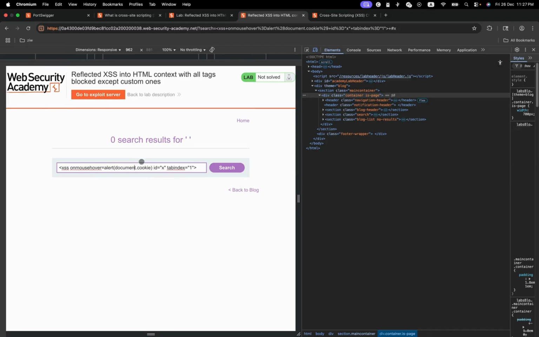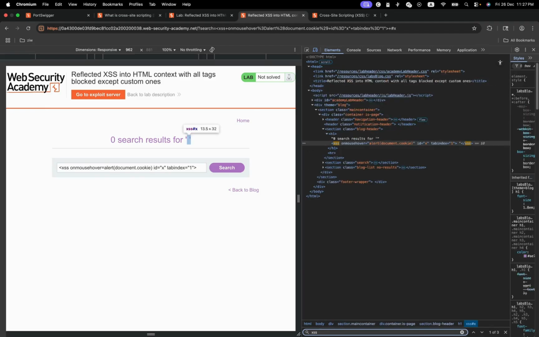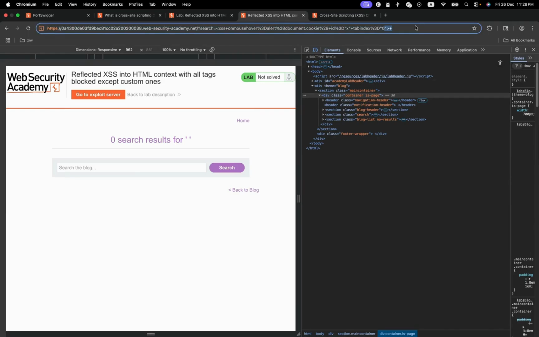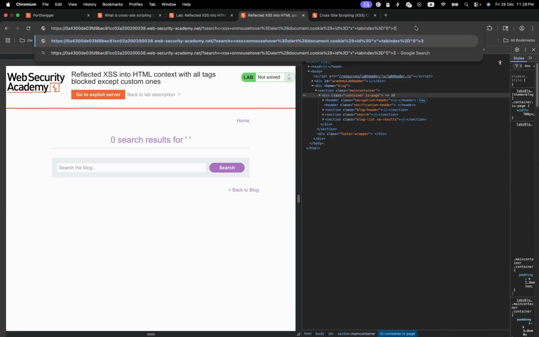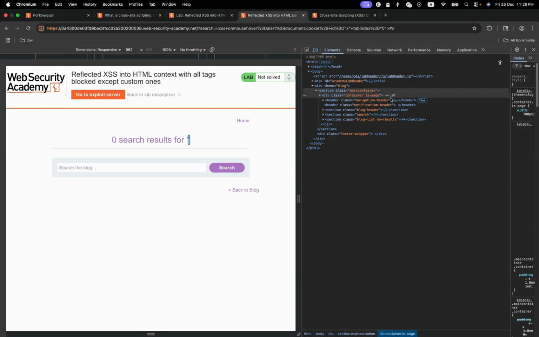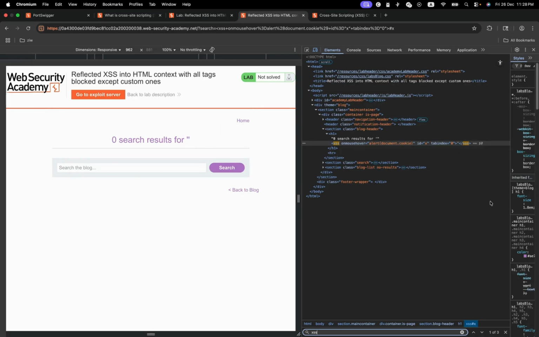Not yet. Then it's not working. Let's continue debugging. I know why it's not working. I've used mouse, yeah. Now it should work.